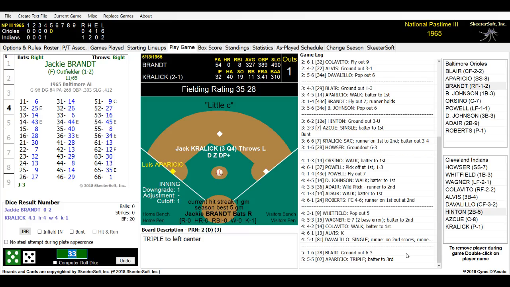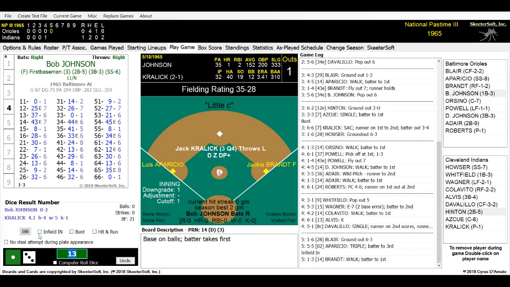Brandt is up to bat. Kralik is now breathing just a little bit. The infield will be in for the play to try to preserve this game for Kralik so far. Brandt so far today is 0 for 2, struck out and flown out. Here is the pitch by Kralik. He is in the stretch. It is a 13, and Brandt is walked. There will now be runners on first and third.